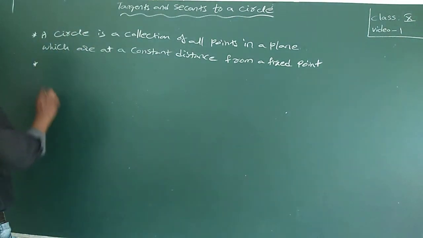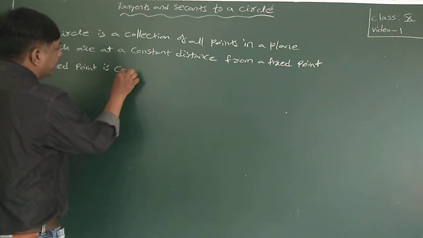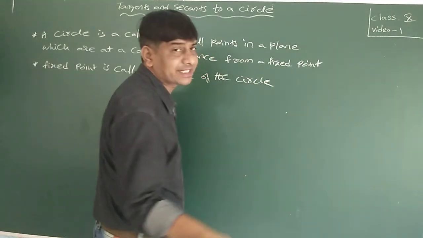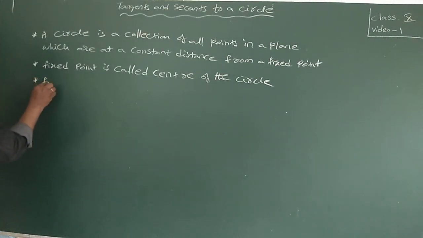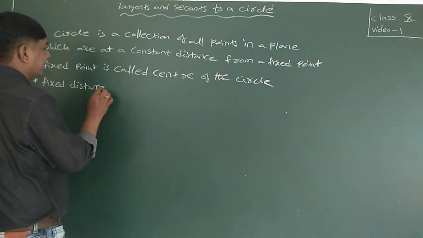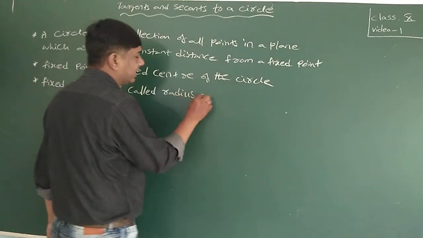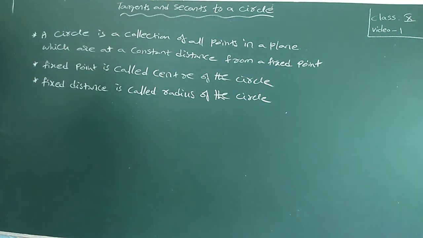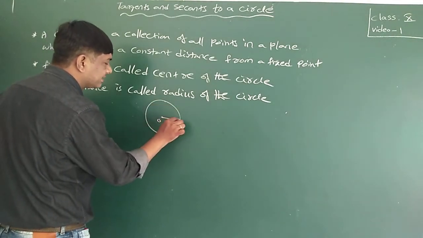This fixed point is called the center of the circle, generally denoted with O or C. The fixed distance, the constant distance, is called the radius of the circle.